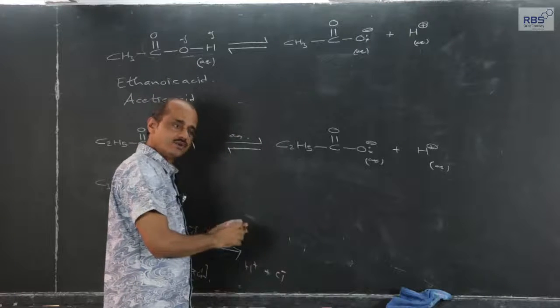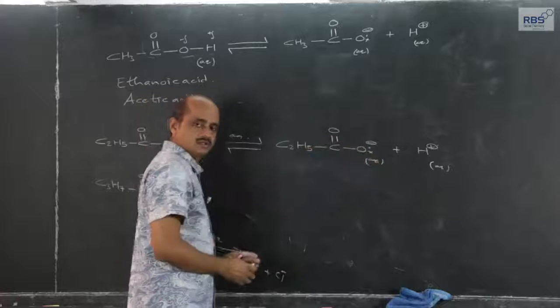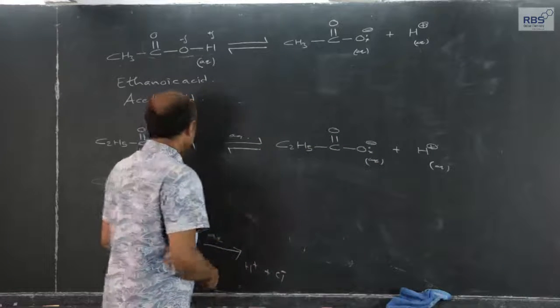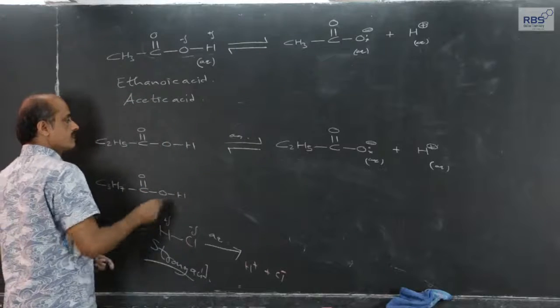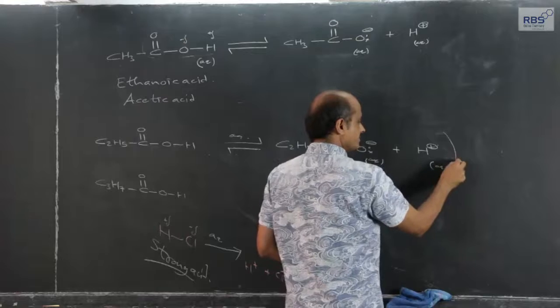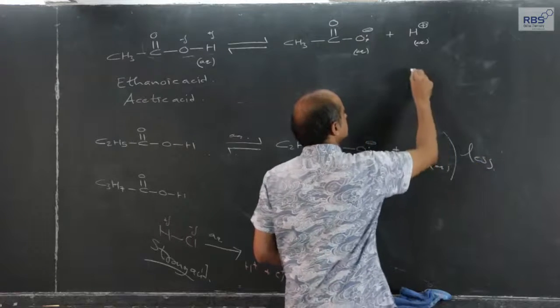Carboxylic acids are weak acids because out of whatever is dissolved, less gets ionized because of hydrolysis of the OH bond. But here hydrolysis will be less than in this case.